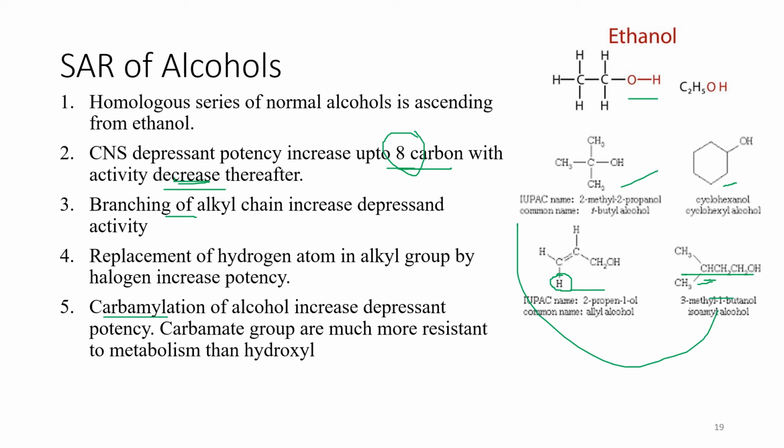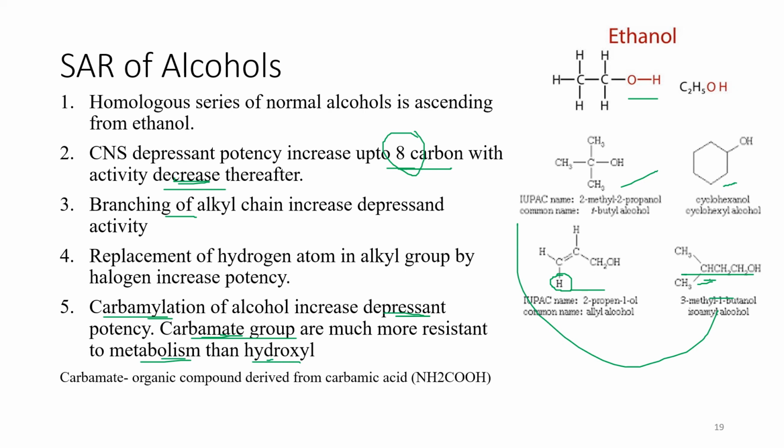Carbamylation of the alcohol increases depressant potency. What is carbamylation? We will discuss it. The carbamate group is much more resistant to metabolism than the hydroxyl group. So this point is explaining how it is increasing the depressant activity. Basically, it is affecting the metabolism. The carbamate group is much more resistant to metabolism than the alcohol group.